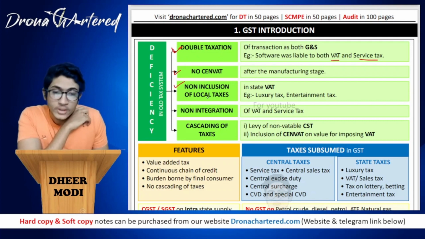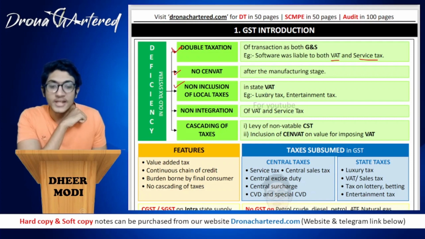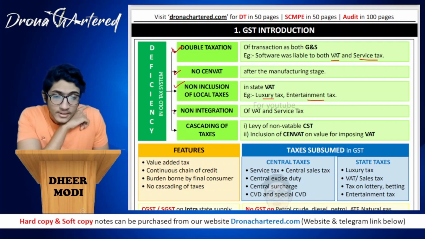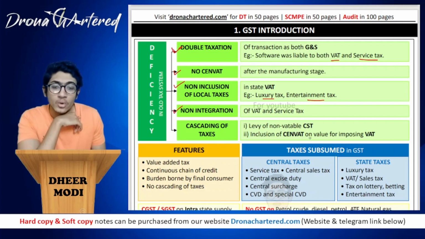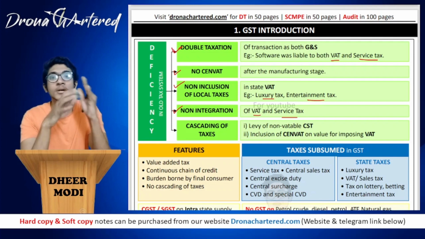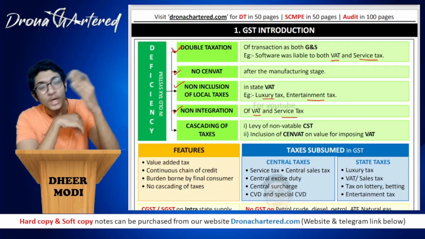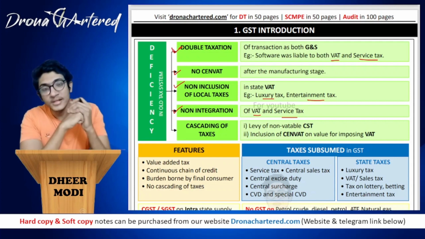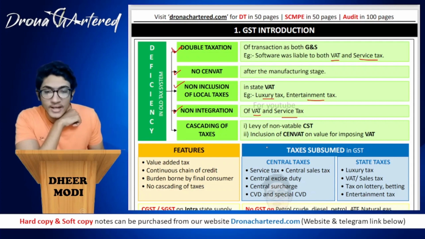There is non-inclusion of local taxes in the state VAT. These local taxes were not included, for example your luxury tax, entertainment tax. There was non-integration in our old system. There was no integration between VAT and service tax. Both of them occurred independently. Under GST, your state and your center have integrated systems, so it is easier for the taxpayer.